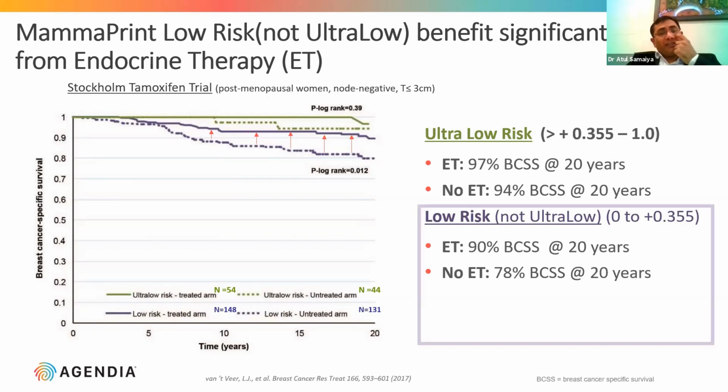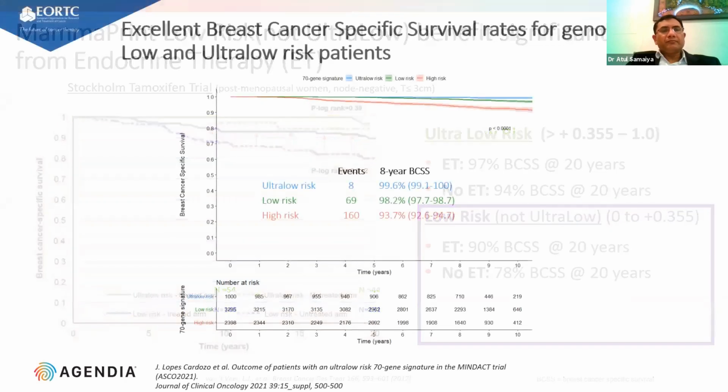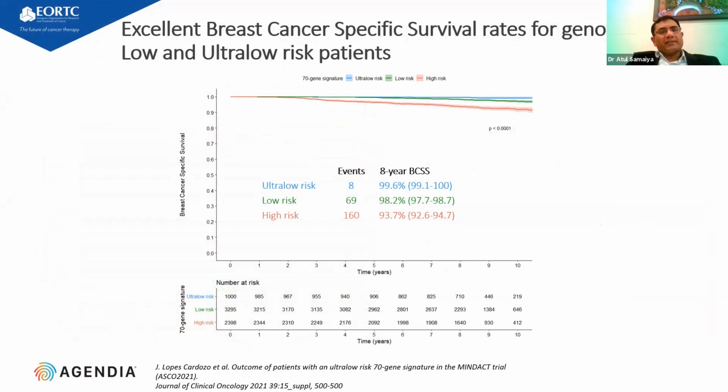So the next question is whether we can avoid the endocrine therapy or limit the endocrine therapy duration in this ultra low risk population. Next, please. Excellent breast cancer survival was seen in the patients who are low and ultra low risk. In ultra low risk patients at 8 years, only 8 events. Low risk patients, there are 69 events, and high risk patients have 160 events. So there is a difference in survival, but if you see ultra low and low risk, they have a minor difference in the survival at 8 years. Next, please.